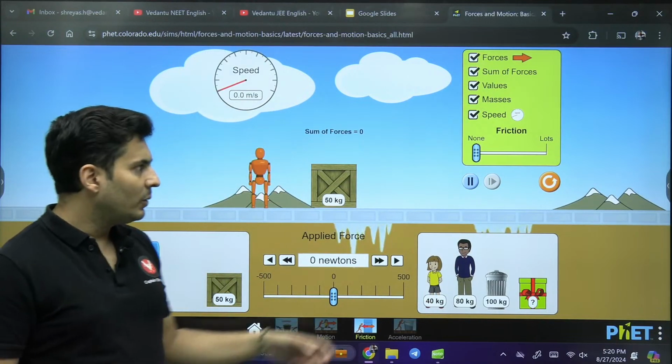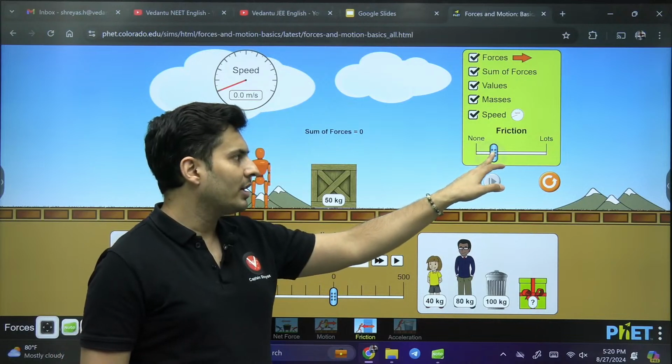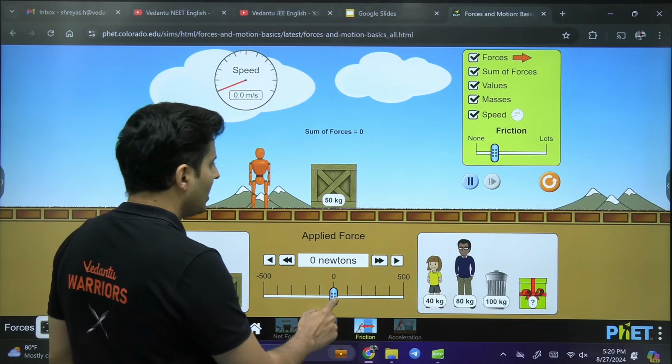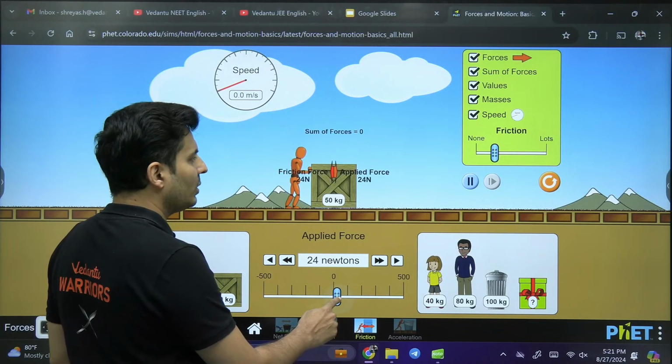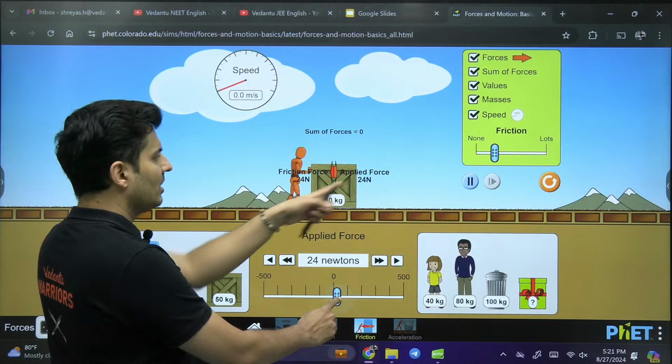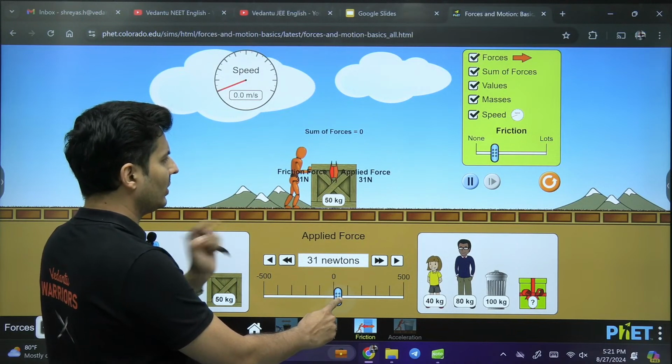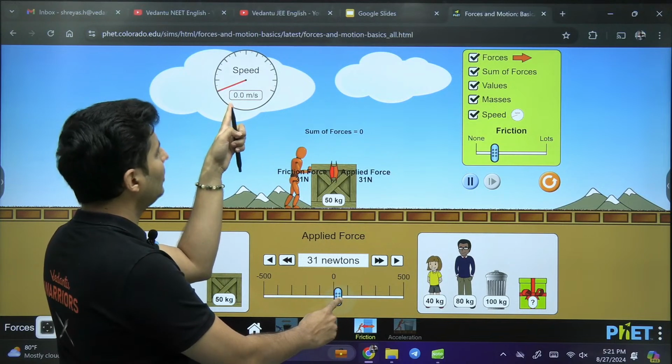Now what I will do, I will apply some bit of friction over here and see what happens. I will apply some force. Do you see 25 Newton force? What is the frictional force? 24 Newton. This is also 24 Newton. This is 30 Newton. This is also 30 Newton. Is the speed 0? Yes.